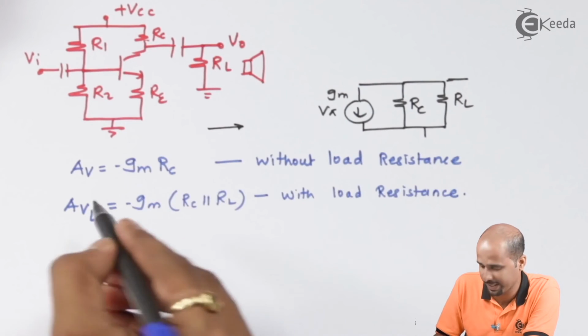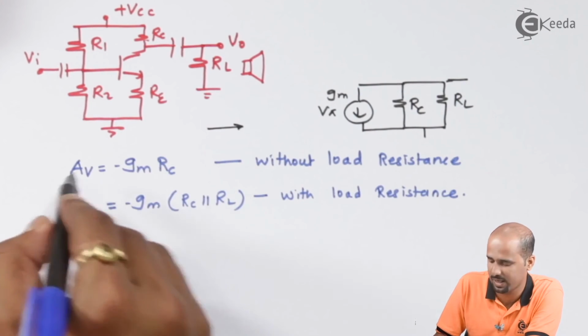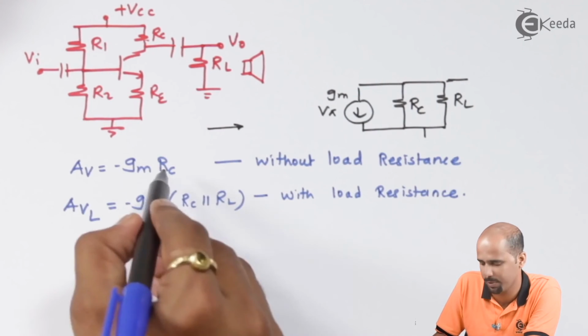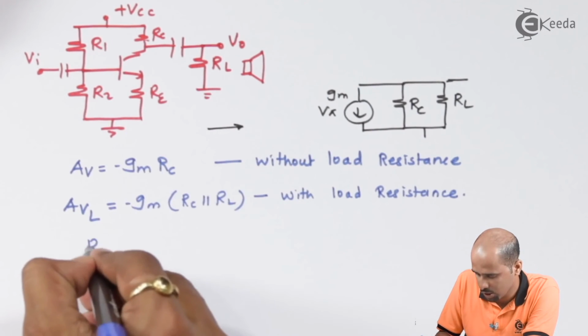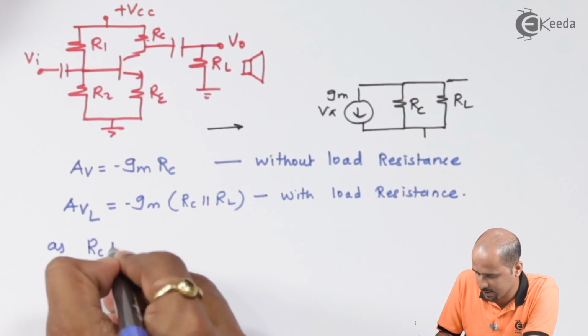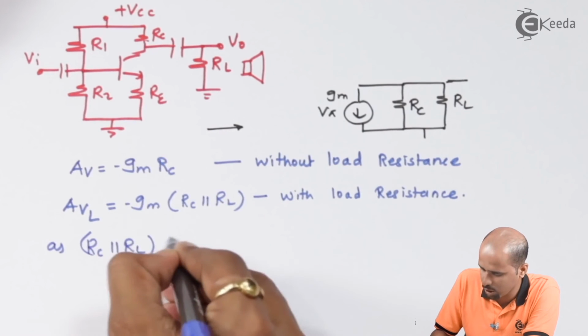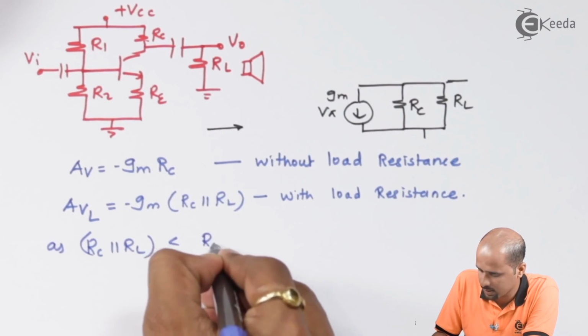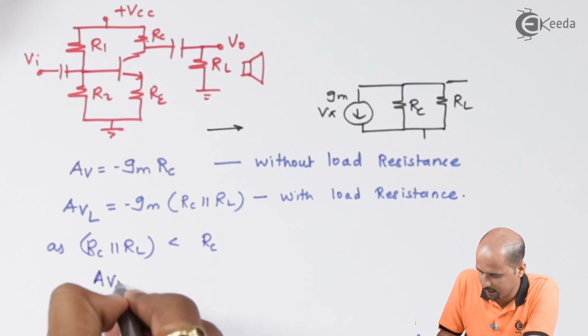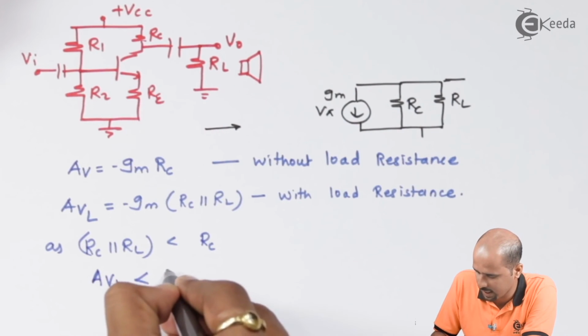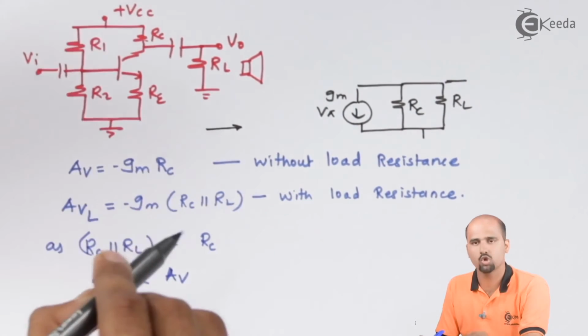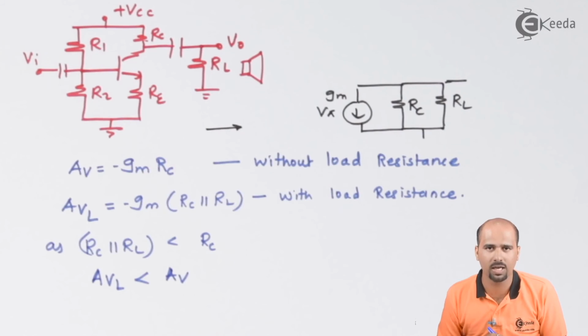Which one is bigger and which one is smaller? I can say that AVL is less than AV. This is because the RC parallel RL combination is always less than RC. So as RC parallel RL is always less than RC, we can say that AVL is less than AV. Even if you attach source resistance, or even if you attach load resistance, the overall voltage gain will get reduced.